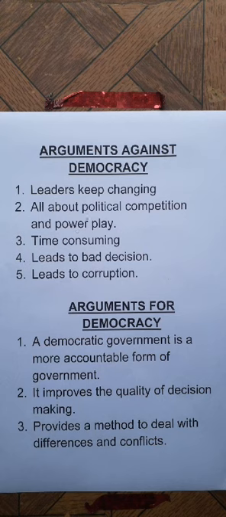Likewise, some conflicts are also there. There is a conflict related to the geographical boundary between two states. There are some conflicts between the land boundary of two individuals. In these types of conflicts and whatever differences we have, democracy is the best form of government, which gives us a method to deal with those differences and conflicts. In monarchy that system is not possible. In unitary form of government that system is not possible.